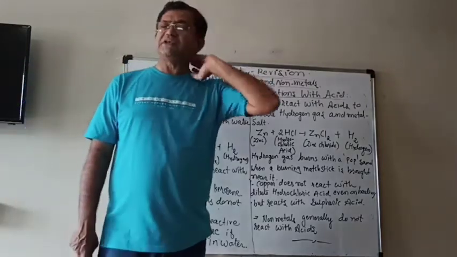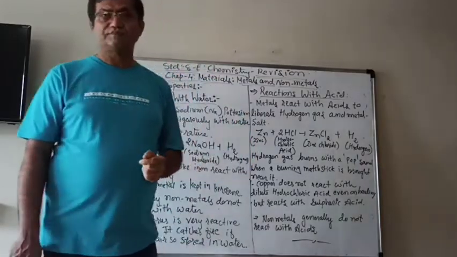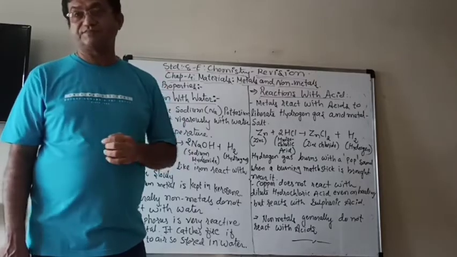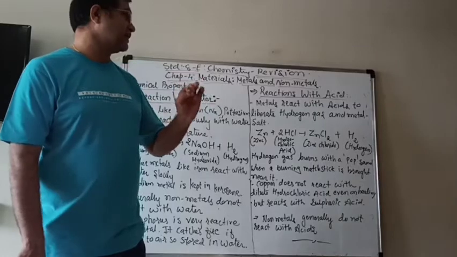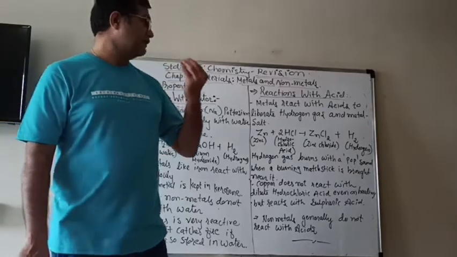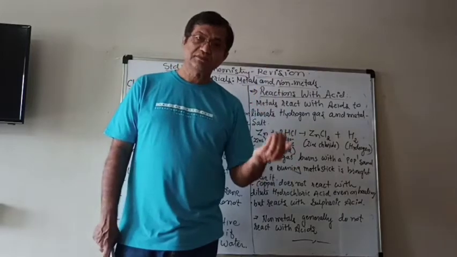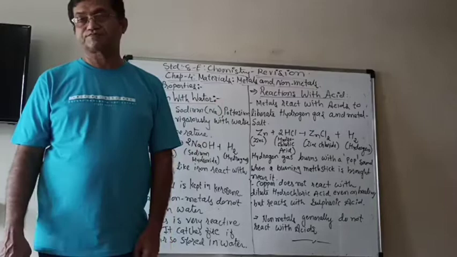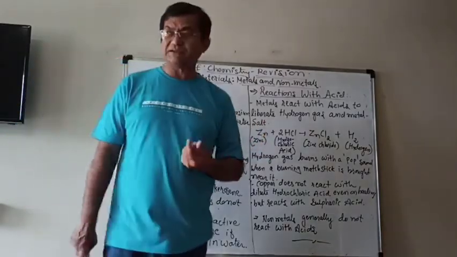Generally, when metals react with acid, they liberate hydrogen gas and the relevant salt of that metal. Means whatever the metal is, the salt of that metal is produced. For example, zinc. Zinc is a metal.